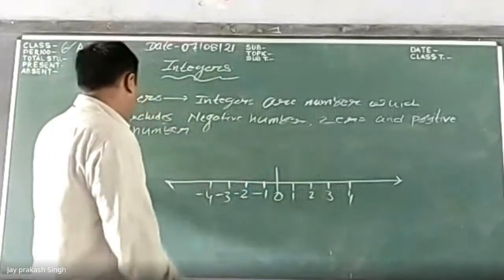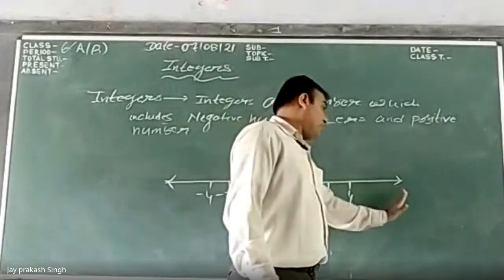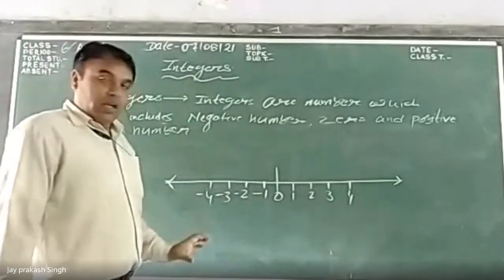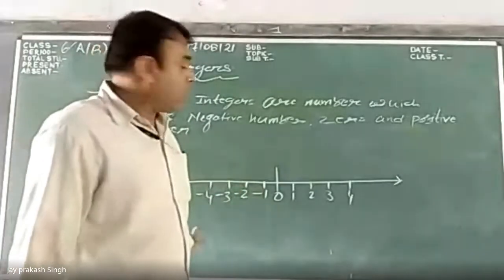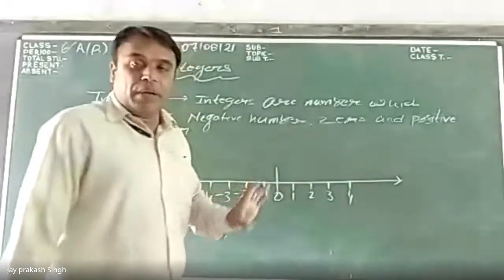That is, we can write up to minus infinity on the left and plus infinity on the right. So this represents the number line of integers.